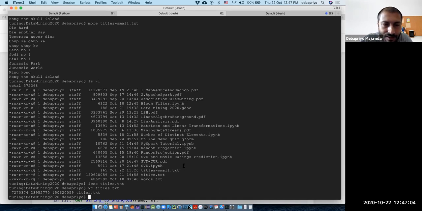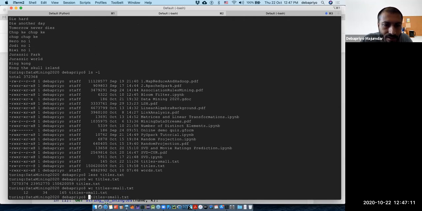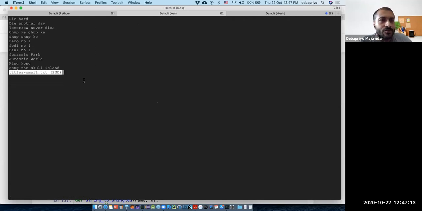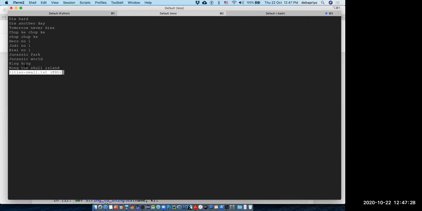But for fun, I also have a small one handmade, which is something like this. I wanted to handcraft some movie titles which are very similar to one another. So you can see that here we have Chupke and Chup Chupke, they are similar. Then we have Jurassic Park and Jurassic World, they are very similar. King Kong.